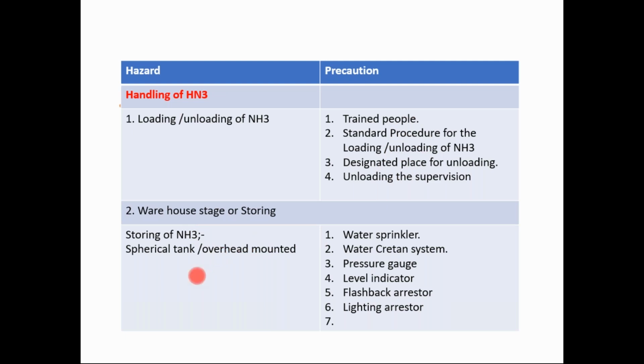Warehouse stage or storing. Storing of this ammonia is another hazard. Spherical tanks or overhead mounted tanks are used for storing this ammonia. For the precautionary measures, water sprinkling systems, water treatment systems, pressure gauges, level indicators, flashback arrestors and lightning arresters are used for storing this ammonia in the different tank systems.